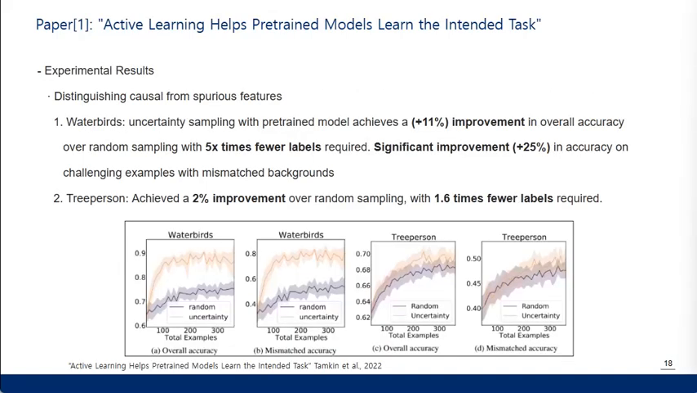Okay, next are the experimental results. First one is about distinguishing causal features from spurious ones. In the Waterbirds dataset, using uncertainty sampling with the pre-trained model boosted overall accuracy by 11% compared to random sampling. It needed 5 times fewer labels and was 25% more accurate on tricky examples with mismatched backgrounds. And in the Tree Person dataset, the paper saw a 2% improvement over random sampling with 1.6 times fewer labels needed.